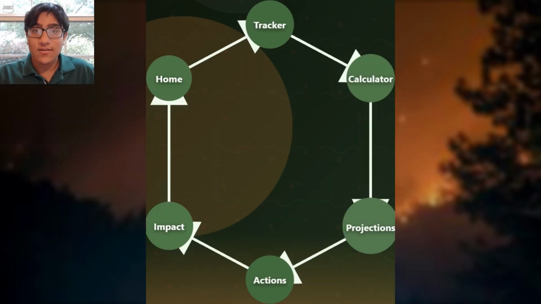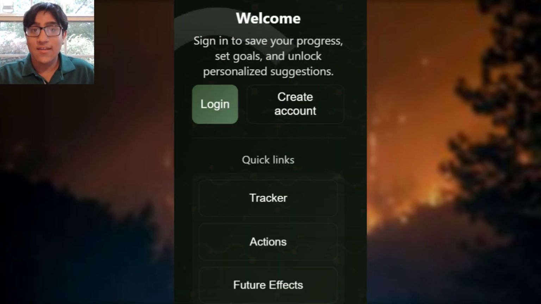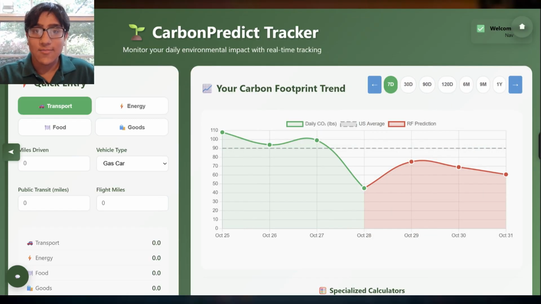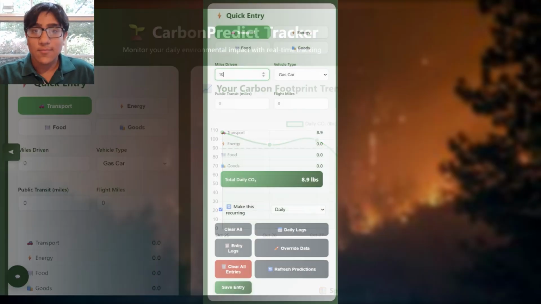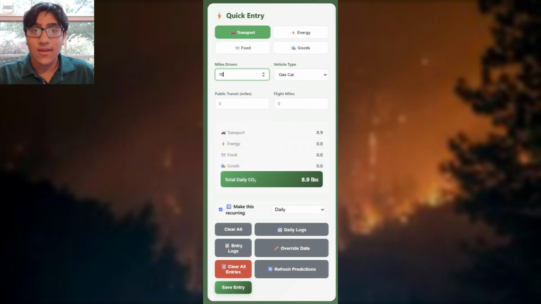It starts with an interactive navigation circle enabling easy use for the user, and a section to log in and create a user profile. Beginning the journey, the tracker page is the first step for the user. After creating a user account, the user will have a wide variety of options. The app allows them to input basic life actions such as commute, food, and home energy.